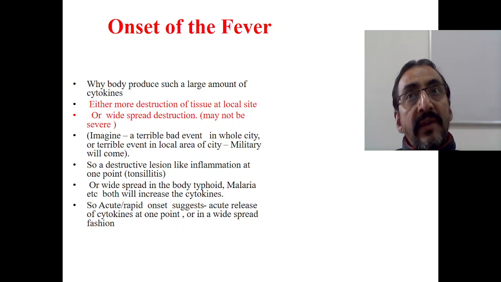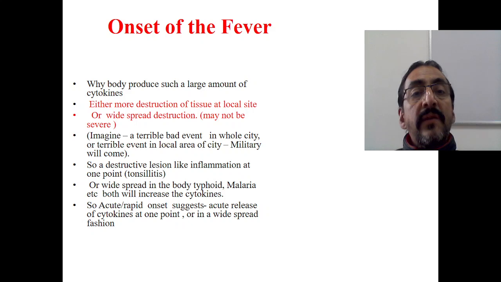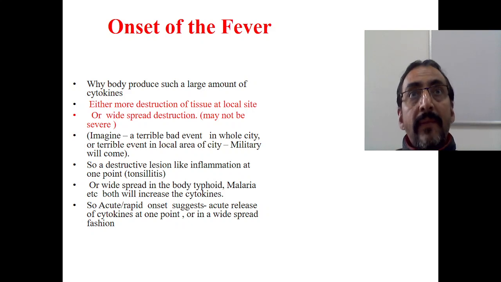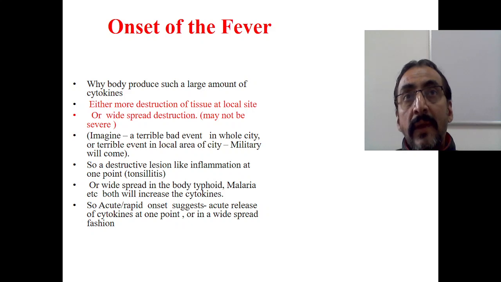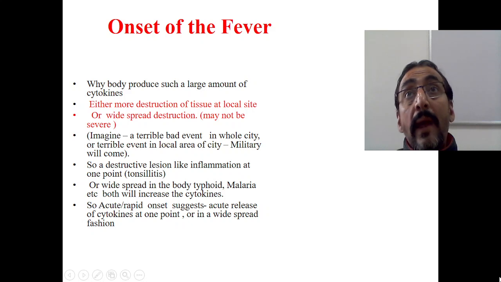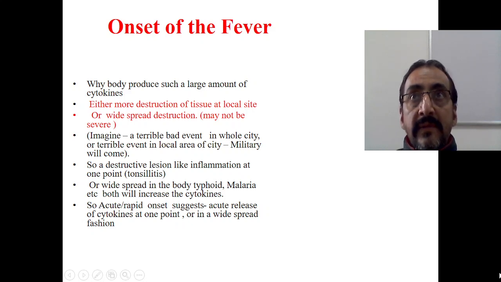Number one, as we discussed already, there is more tissue injury at a local site because of one particular infection. Or the infection is spread throughout the body, that means the infection is not localized at one part of the body but is spreading throughout the body, causing widespread destruction. There also we will have high fever. Suppose the infection is directly spreading through the blood, definitely it will enter all over the body, isn't it? It spreads all over the body within no time. Therefore we will have acute fever.